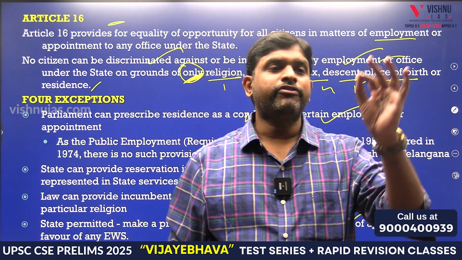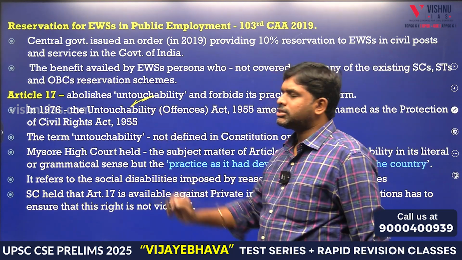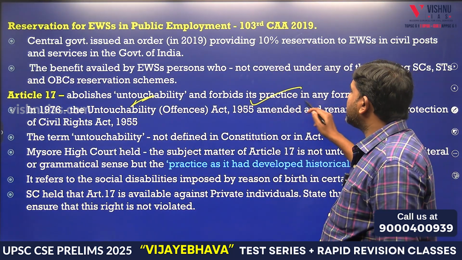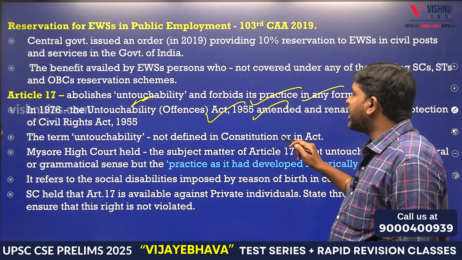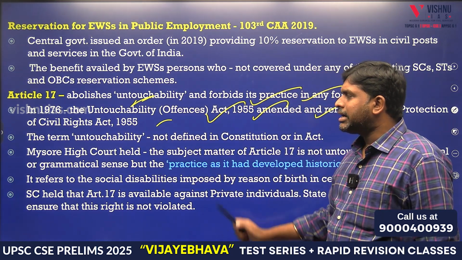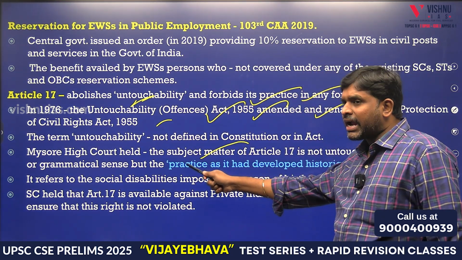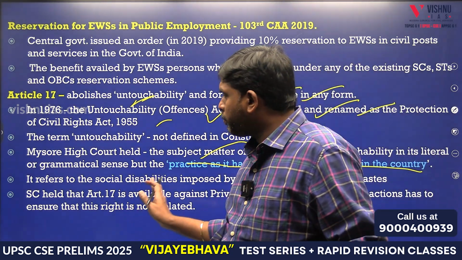Article 17. Abolition of untouchability. Yes, abolition of untouchability, and it forbids the practice in any form. Untouchability Offences Act 1955 was amended and renamed as Protection of Civil Rights Act of 1955. Untouchability, Mysore High Court told, is the practice as it had developed historically in the country. So what is this? Supreme Court told that